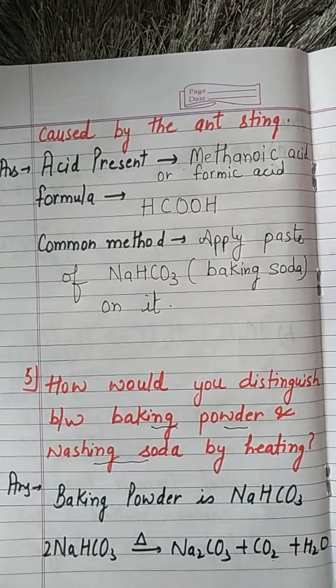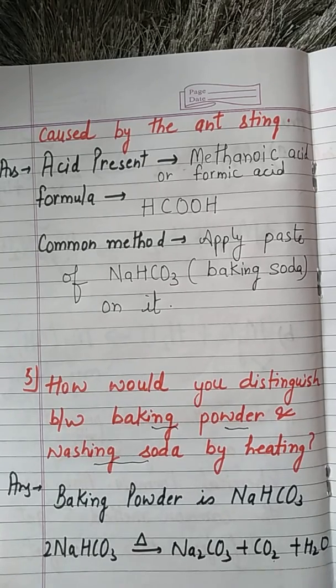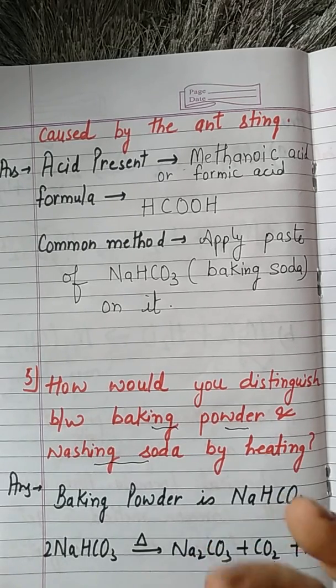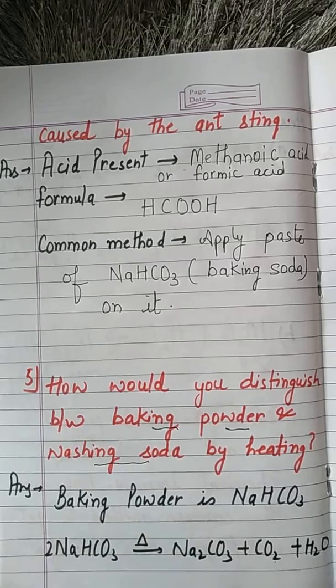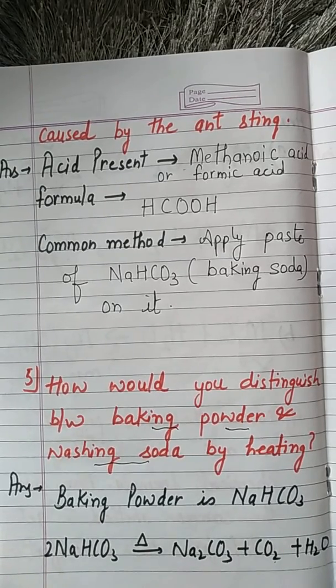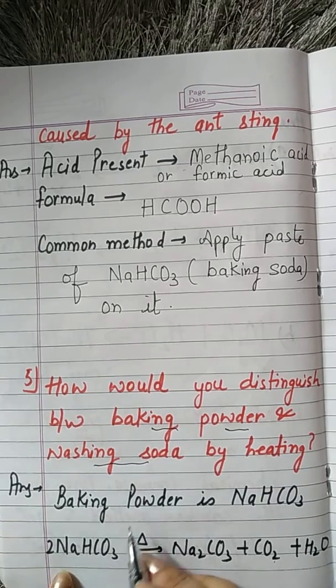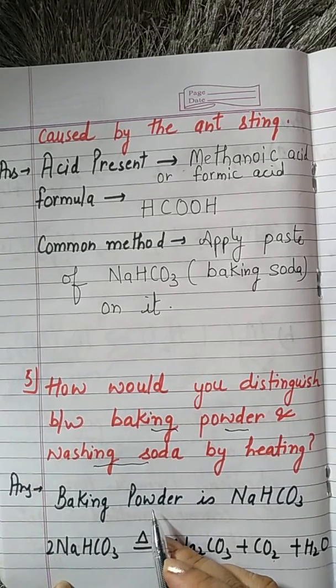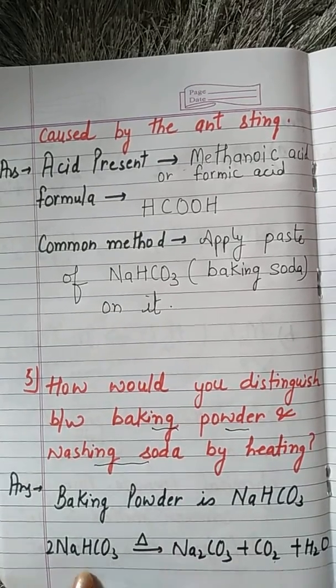Baking powder is actually baking soda with some mild edible acid. The mild edible acid does not change the composition much, because it just supplies the H positive ions. Okay. So the reaction for heating baking powder and baking soda will be the same.